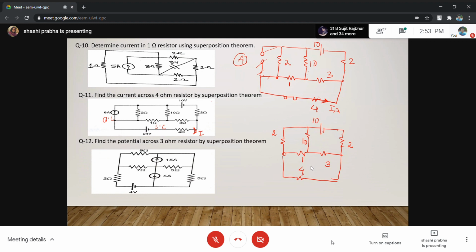Please check if the diagram is the same. I've just removed the extra part. What do we have to find out? We have to find this current. हमें ये current निकालना है, this current.